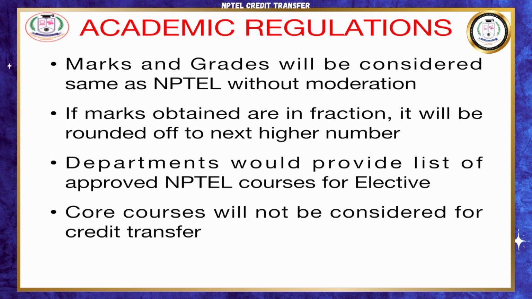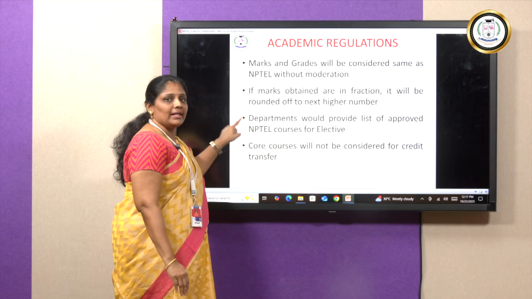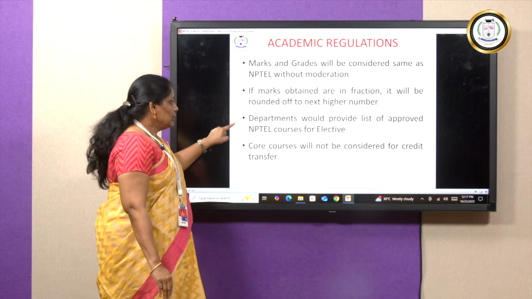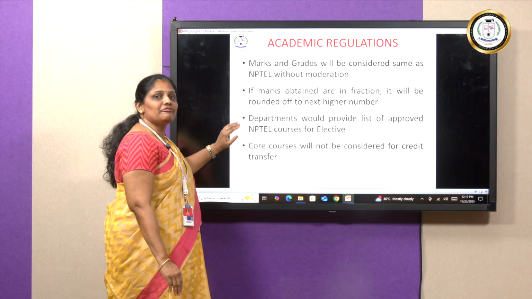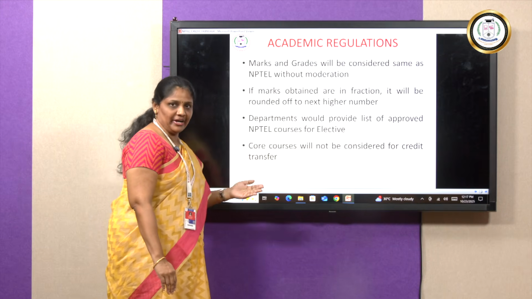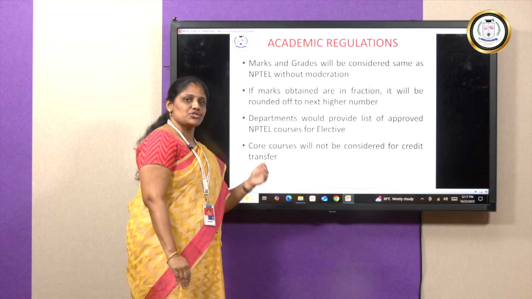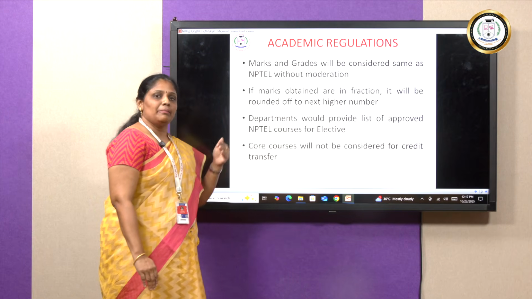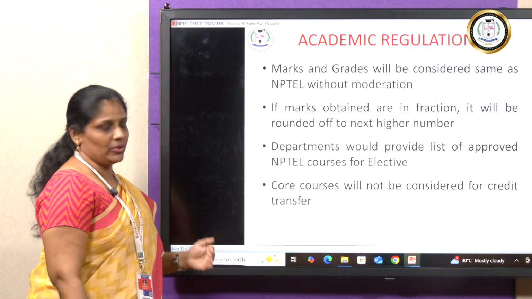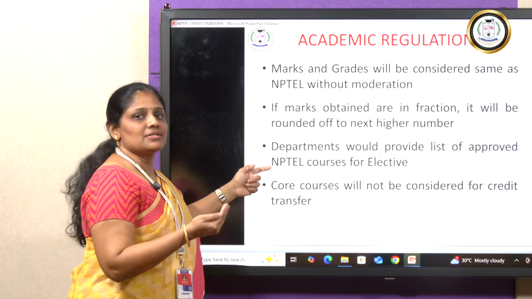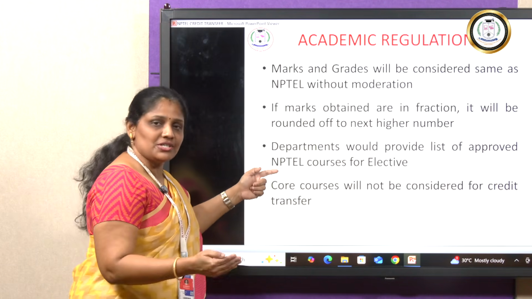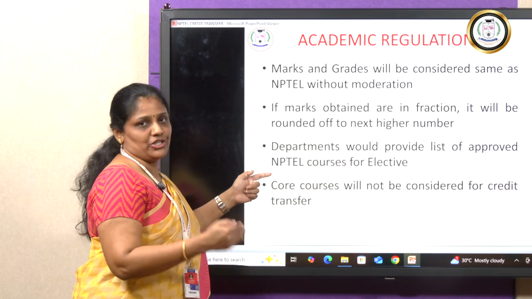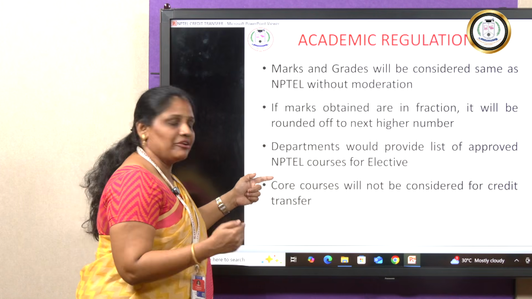The NPTEL course list will always be given by the department because the HOD will have all the list of the courses which are eligible for a credit transfer prior verified, and that will be circulated to the students from time to time. So at the beginning of every academic year, okay, your HOD will circulate the list of approved courses. If not, you can always go back to your HOD or the year coordinator and verify with them.